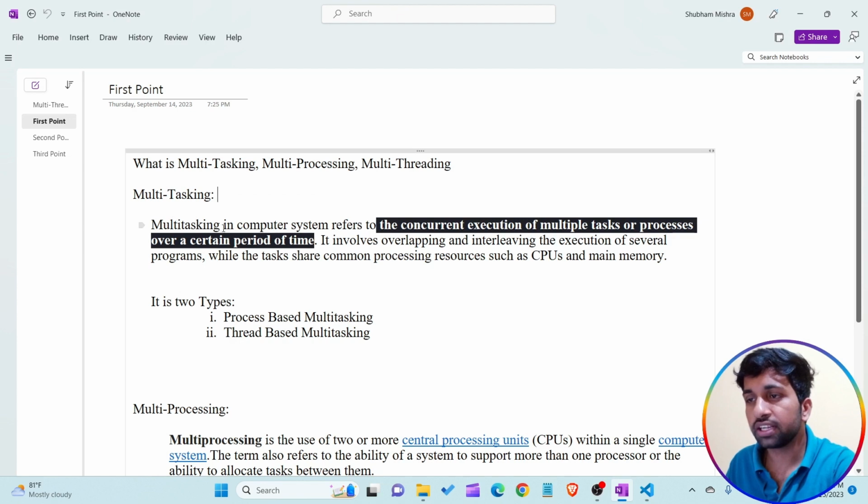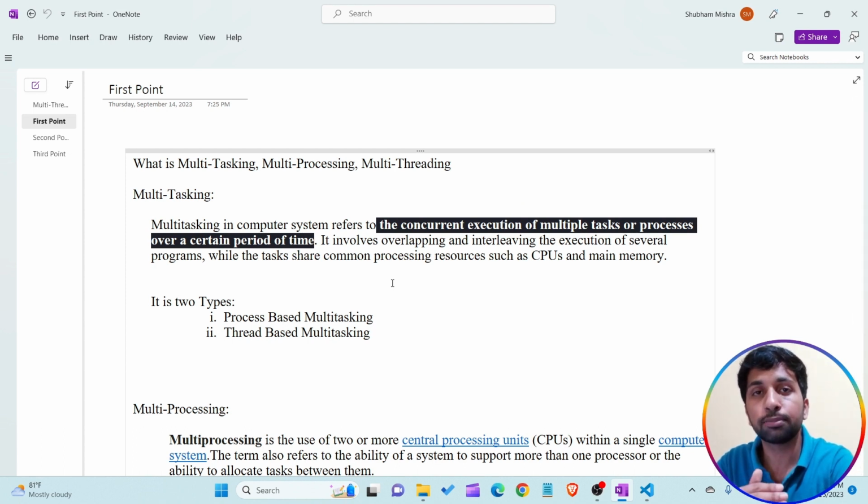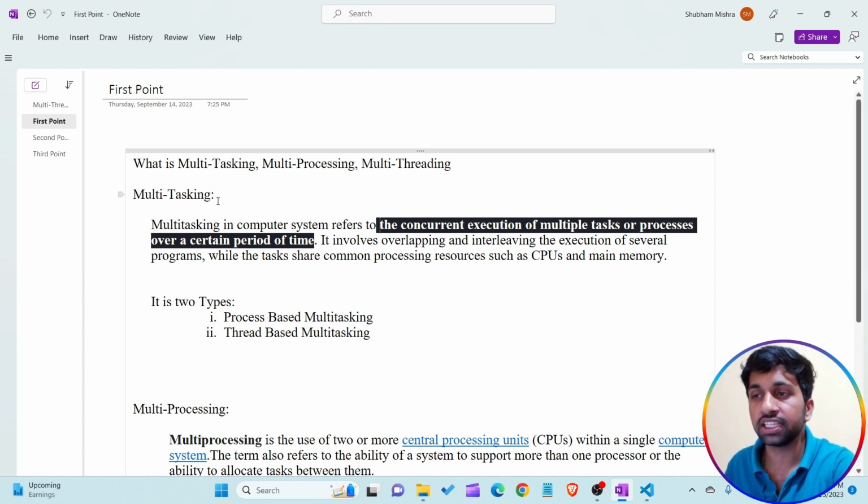Understand? So multitasking in a computer system refers to the concurrent execution of multiple tasks. This is the meaning of that particular line: the execution of programs is concurrent, meaning all the programs are executed simultaneously by the operating system. So this is known as multitasking. Our operating system is capable of doing multiple tasks at the same time. This job is done by the operating system, and this concept is called multitasking.